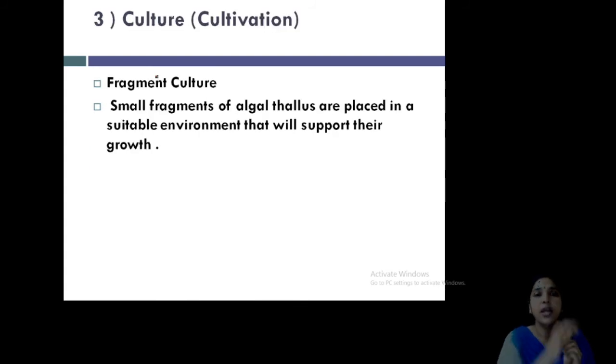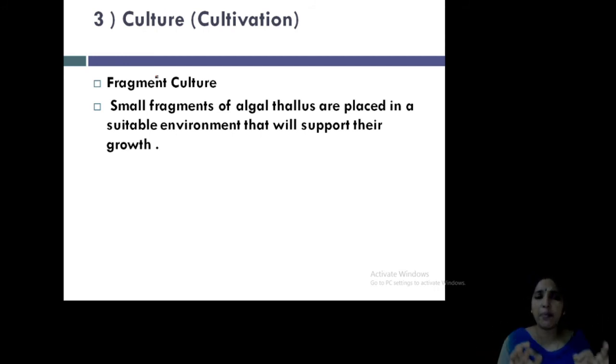Understood? Okay. Now, the very important part is what? Culturing or cultivation. Why is it known as cultivation? Because sometimes we are culturing this in an open pond. So, a well constructed, well designed technique is there for cultivating this in an open pond. So, large scale, that's why cultivation. When in the laboratory, you can do it in a beaker, in test tubes, in bottles, etc. That time you will call it culture. So, anyway, culture is the growing of algae.